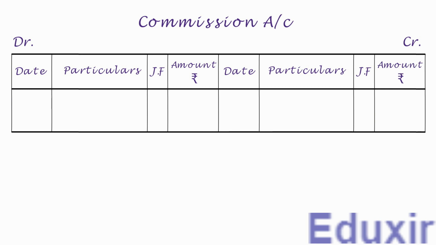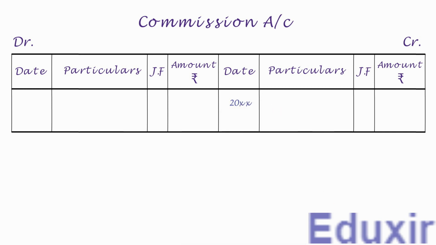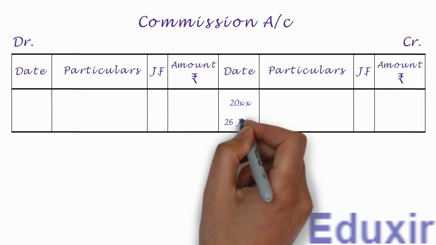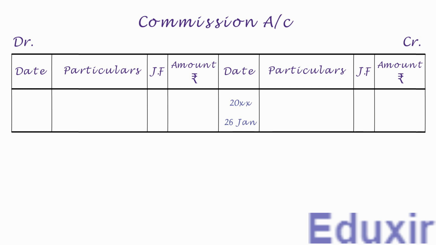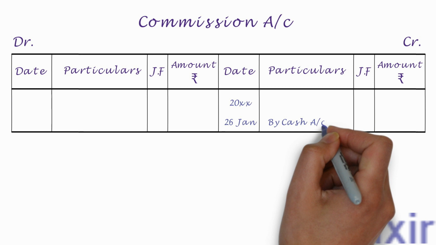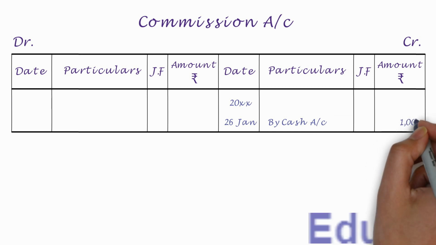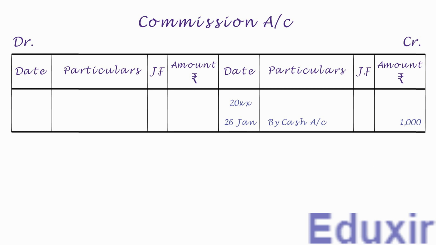Now on the credit side, let us first write the year in the date column. Let us then write the date. We need to write by cash account into the particulars column. Let us write the credit amount of 1000 rupees into the amount column. With that, we have completed the posting of this journal entry into the commission account. Let us now take up the next entry.